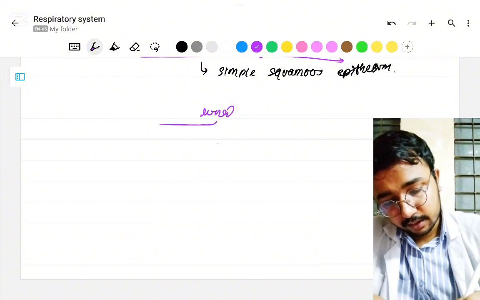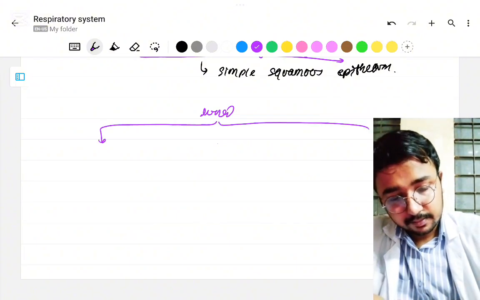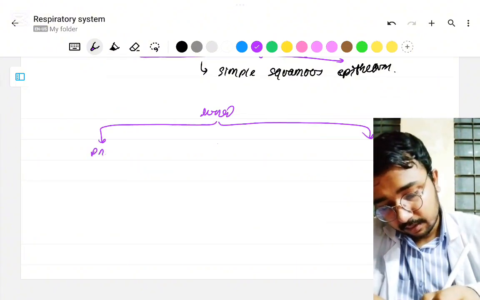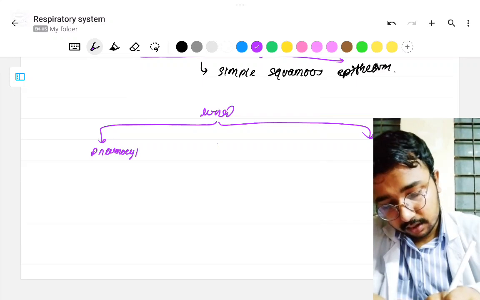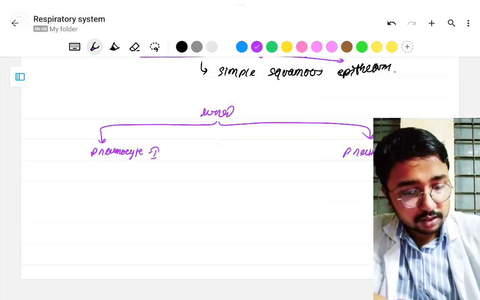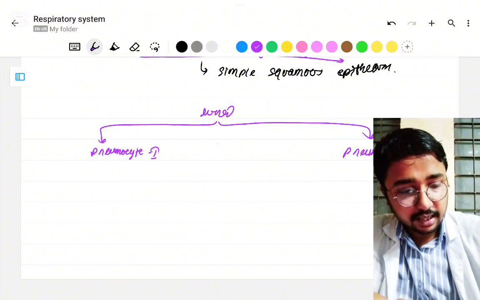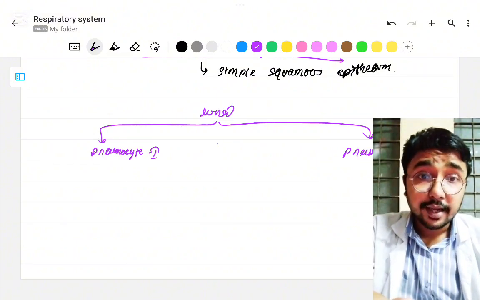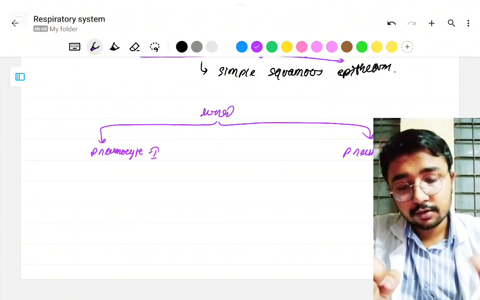Lung has two types of cells: pneumocyte type 1 and pneumocyte type 2. We have to be very specific about these two types.